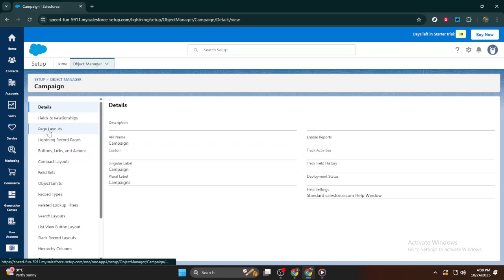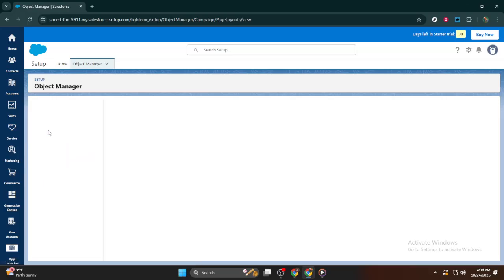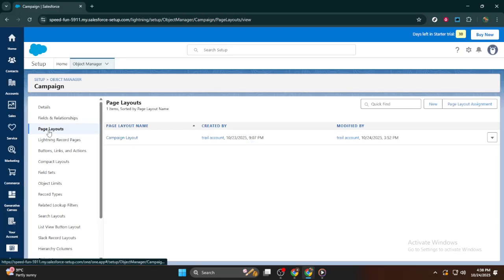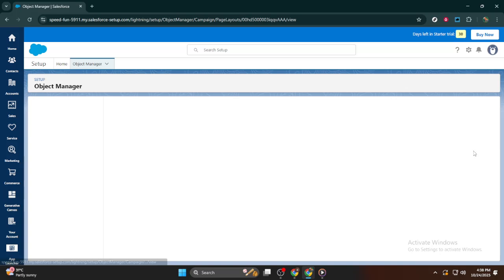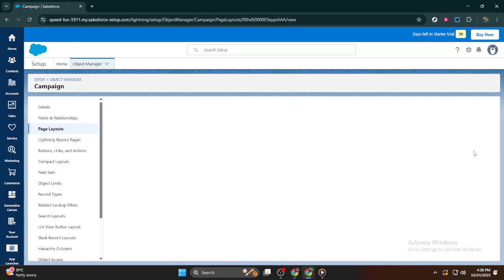From here, we'll look into editing the page layout. This is essentially the blueprint of your campaign records. What fields, buttons, and related lists appear when you open a campaign record. Under the campaign object details, locate page layouts and click on it. You'll see a list of available layouts. Choose the one you wish to edit, most likely the default layout your team uses, and click Edit next to it.